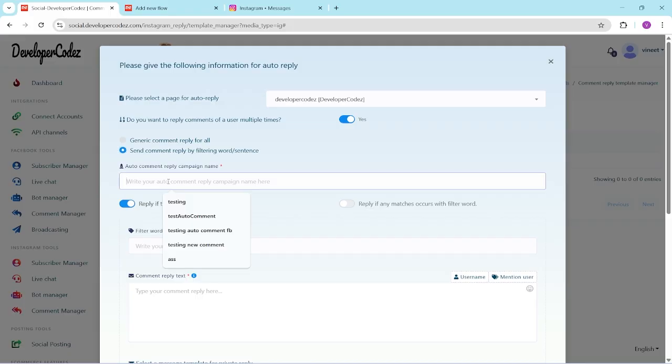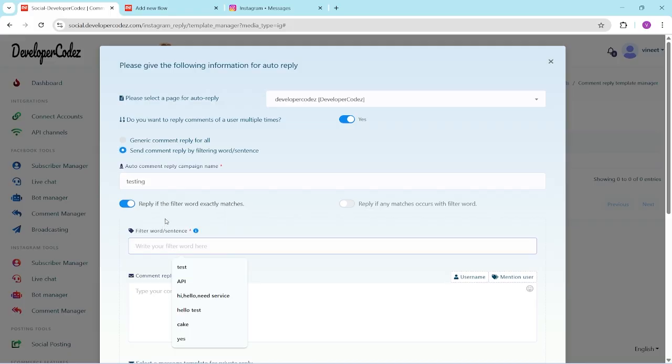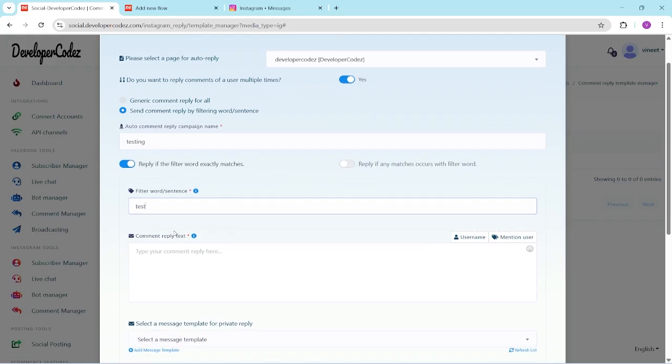So, auto comment reply name: I'm using testing. Reply if the filter word exactly matches. Reply if any match occurs with the filter word. So here we have another option, if you want to filter, like I'm using "test." If someone writes the word test, I will write hi. If you also want to mention the user, tag the user, right?